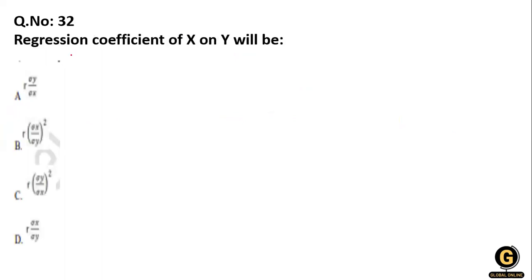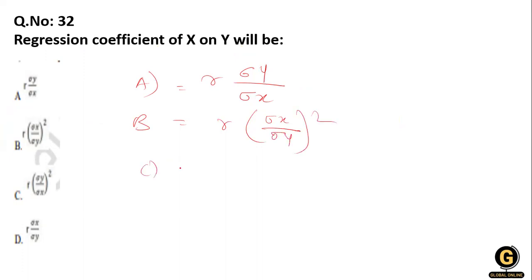Then the next question, the regression coefficient of x on y. So here are the formulas. A is r into standard deviation of y divided by standard deviation of x. Then B is r into standard deviation of x divided by standard deviation of y square. And C is r square, standard deviation of y divided by standard deviation of x square. And D is r into standard deviation of x divided by standard deviation of y. Clear? So what will be the right answer?